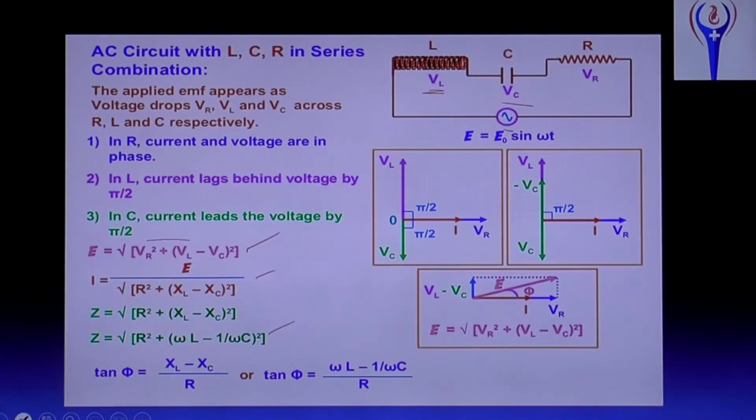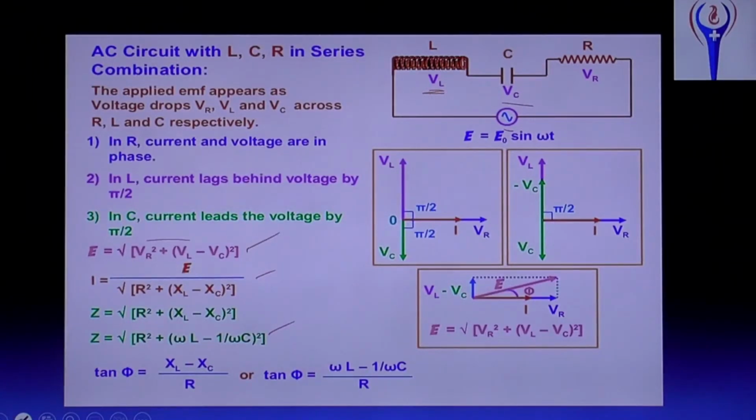We know the formula I equals E by R. Then I equals E by the square root of R square plus XL minus XC whole square, and that square root of R square plus XL minus XC whole square is nothing but Z.